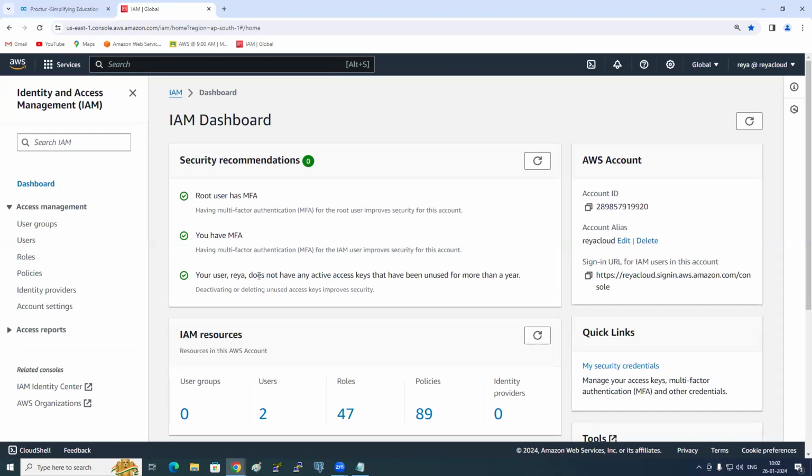Similarly, here also, it is always good to rotate your keys. Rotating your keys is nothing but deleting the keys and then recreating new ones, so that these new keys will not be known to anyone and they cannot hack it. If your friend already knows your keys, isn't it dangerous or not? But if you keep on rotating the keys, can he log in? So the good thing is to rotate.